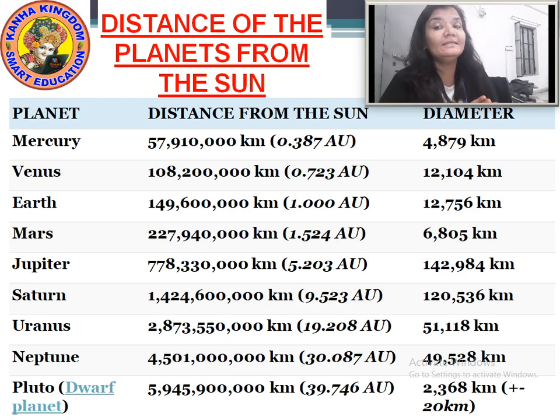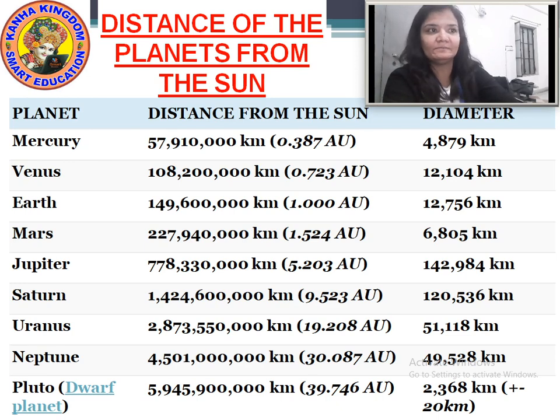Now the Earth, the distance of the Earth is 149,600,000 kilometers, and the diameter of the Earth is 12,756 kilometers.